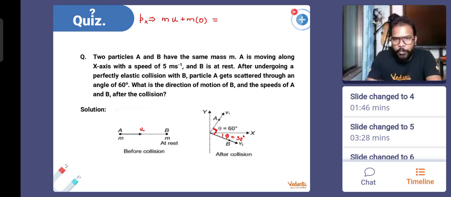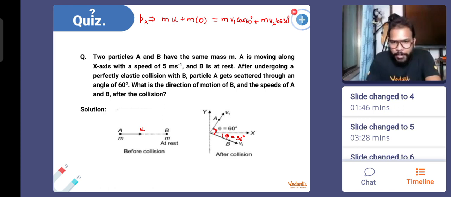When you resolve, you will have the mass of the first body, its x direction velocity will be v1 cos 60 degrees i cap. Actually, i cap because we are writing it on the x axis only. So m v1 cos 60 and m v2 cos 30 degrees. And both of these bodies will have the momentum along the positive x direction only, as per the direction of the diagram. That's why you're adding. Okay, so m cancels.